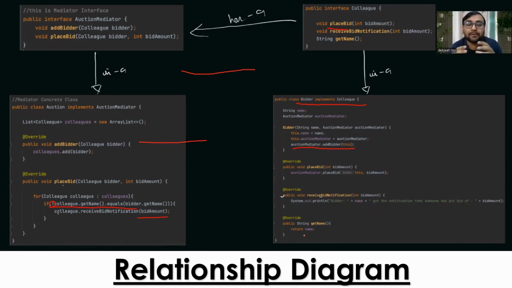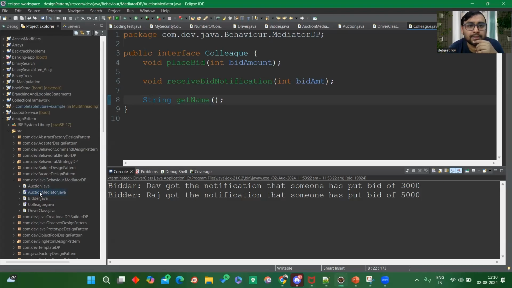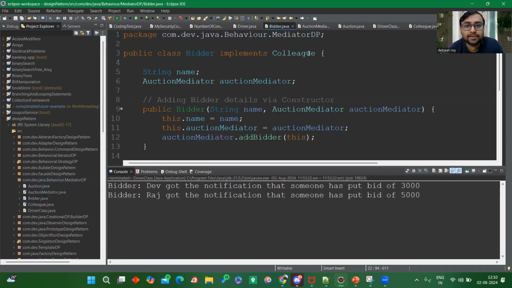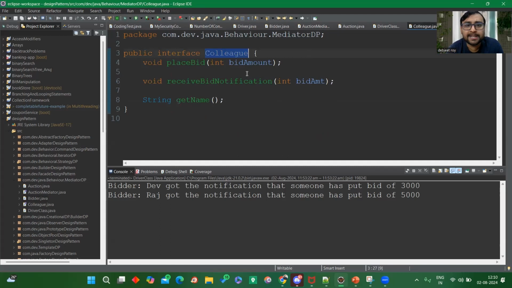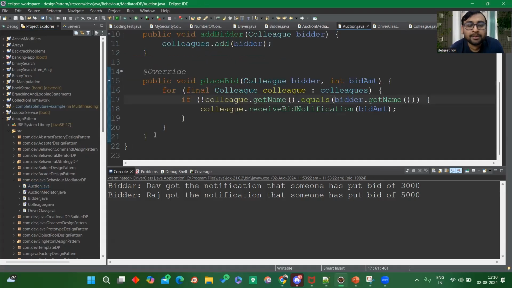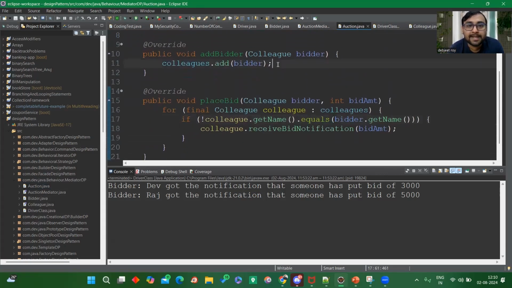Okay, so we will be writing a driver class now, and within the driver class, we will be seeing how all these classes are interacting with each other. Here, if you can see, I have created one AuctionMediator, which is having addBidder and placeBid methods. And then there is the Bidder class, which implements Colleague. Colleague is an interface, having placeBid, receiveBidNotification, and getName methods, which I've already shown you. Then there is the AuctionMediator interface, then the Auction class. The Auction class implements AuctionMediator, which is having a list of colleagues. All colleagues' data will be added in addBidder.